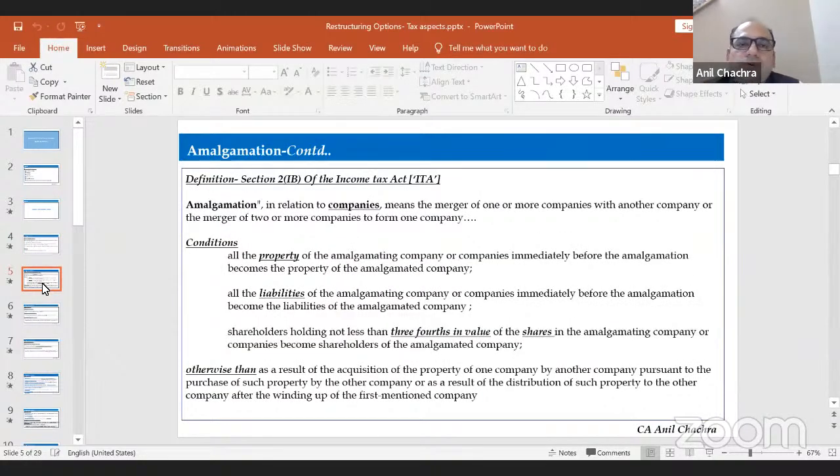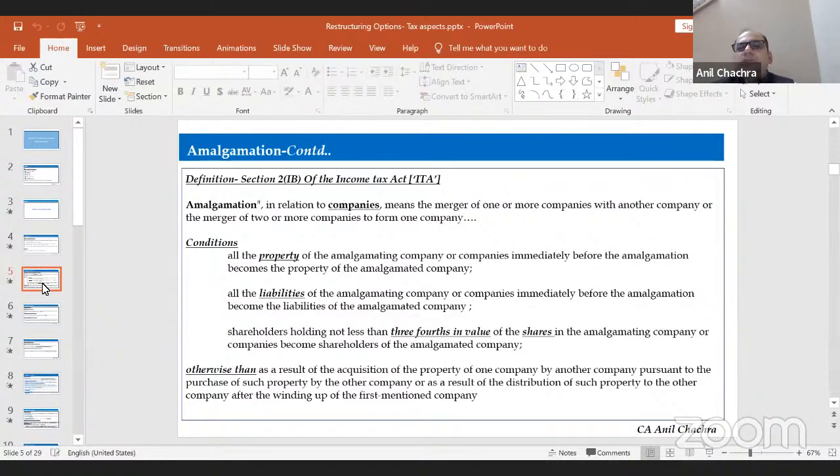The definition given in the Income Tax Act is in Section 2, Clause 1B, which defines merger or amalgamation. Amalgamation, as per this Act, means amalgamation in relation to companies. It will be applicable only for companies, not for a firm, not for an HUF, not for other types of entities. As per Section 2(1B), it means the merger of one or more companies with another company, or the merger of two or more companies to form one company.